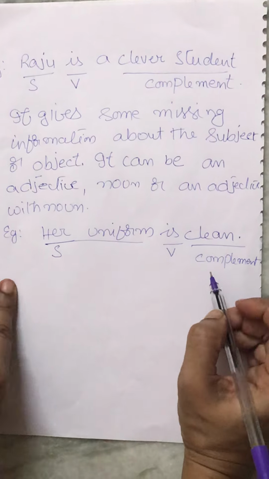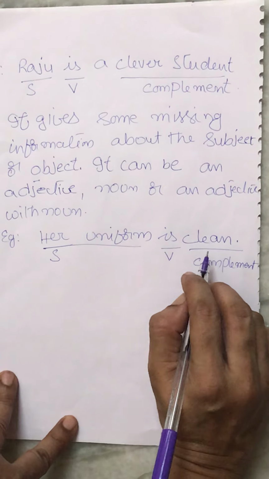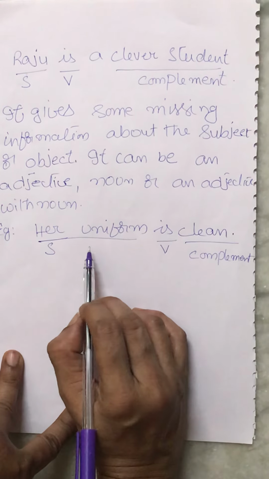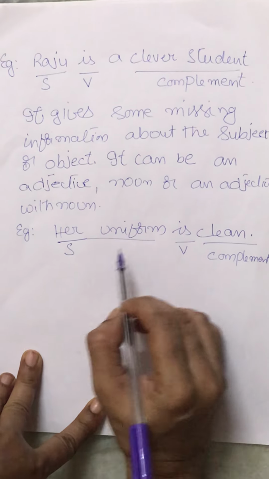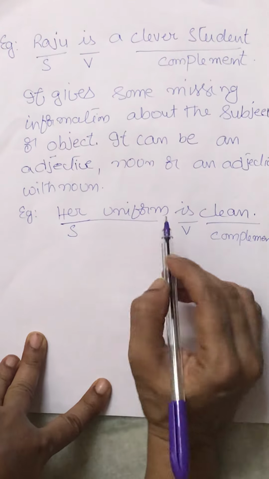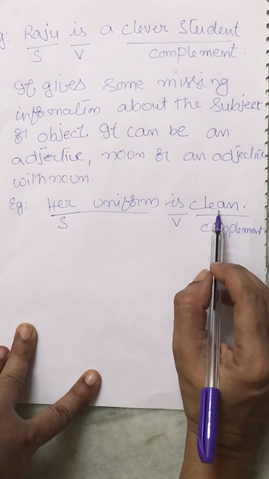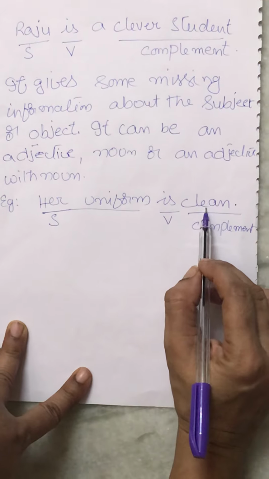Clean is a complement. That means what is the clean actually? It describes her uniform. Her uniform is a noun here, which is described by the word clean.